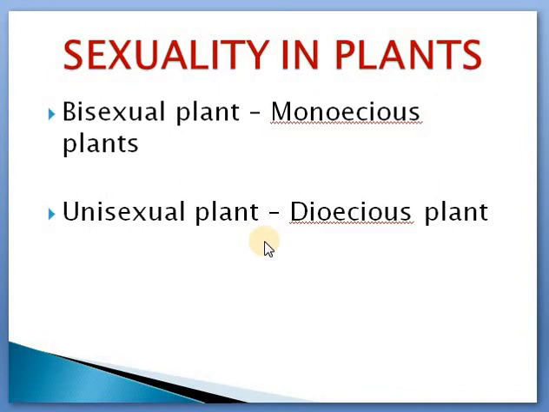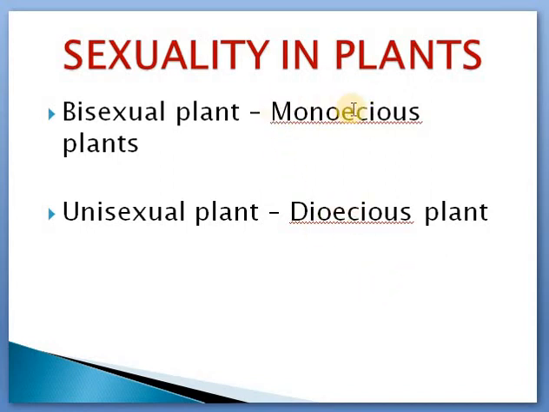So that is a unisexual plant. Papaya is a unisexual plant. Another term for unisexual plant is dioecious. Di means two homes. Dioecious means they are separate. The houses are separate. So the male is in one house and the female is in a separate house. Dioecious. Children, you may feel that this is a little confusing.